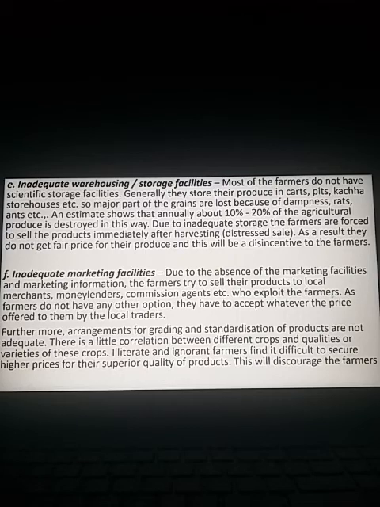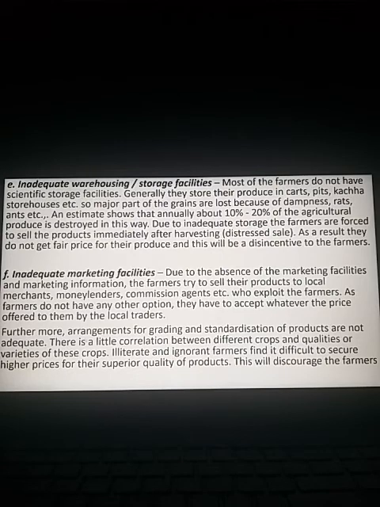The prevailing price in the market will be different, but these money lenders, merchants or commission agents purchase the products from the farmers at comparatively low prices and exploit them. As farmers do not have any other option, when no option is left, they have to accept whatever price is offered to them by the local traders.